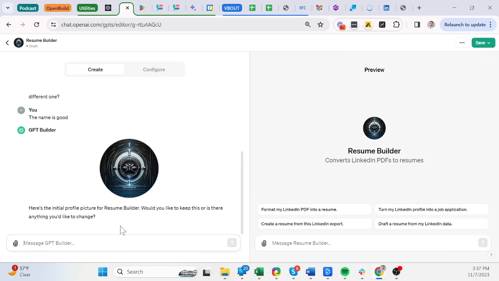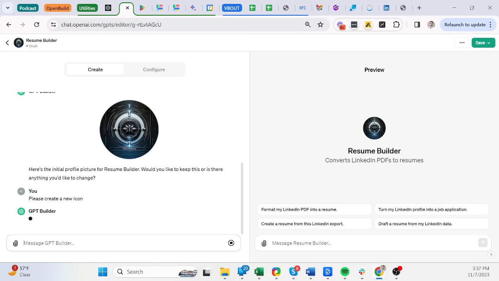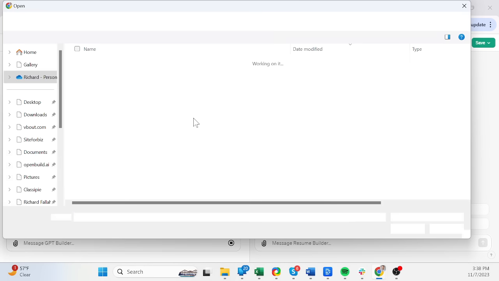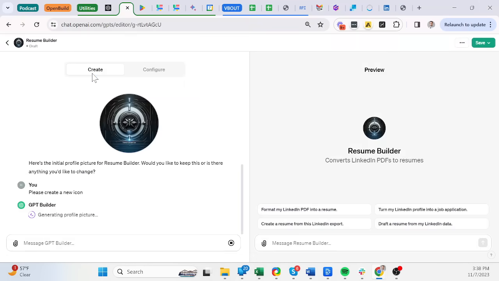So this is the icon I suggested. I don't like it. It's probably not relevant. Please create a new icon. And I noticed that the way this works is that it creates a prompt to create the image, which is fun. Now on the right side, you can interact with this already. So while this is generating, I can go ahead and maybe upload my PDF. Here you go.